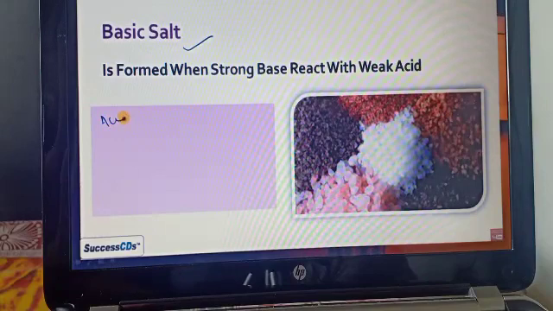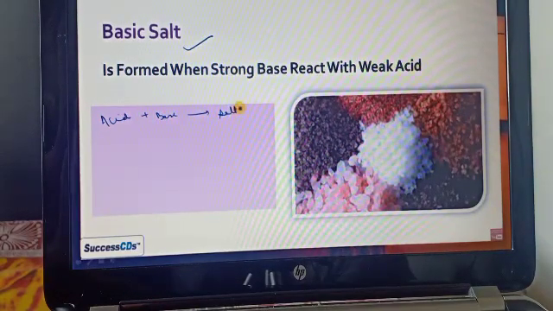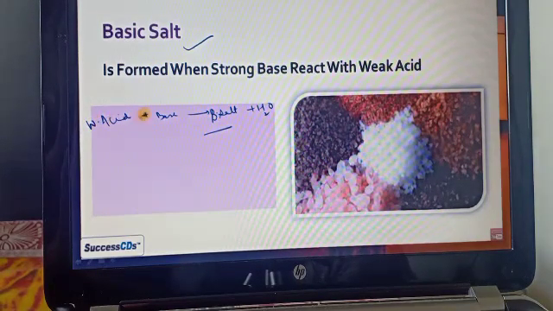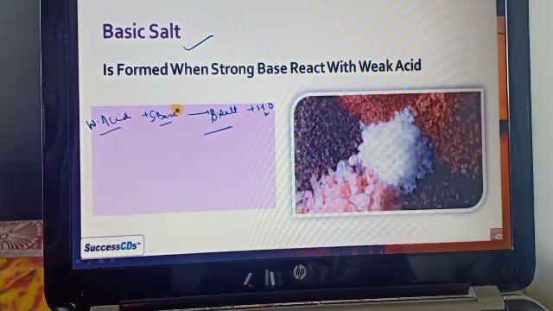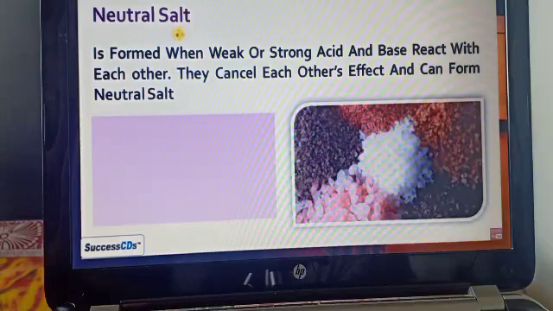Similarly, a basic salt forms when a weak acid reacts with a strong base. Whatever salt we get has the basic nature, because of the strong nature of the base. That effect can be seen in the salt as well. So we get the basic salt.